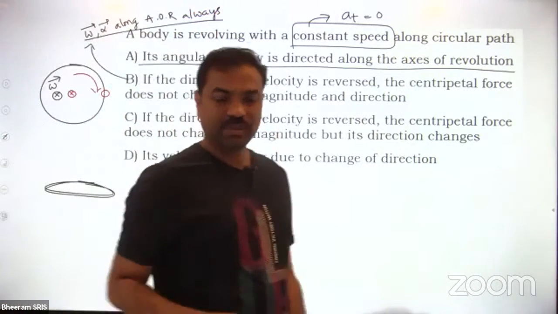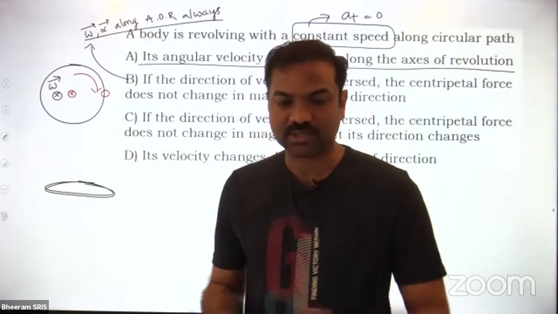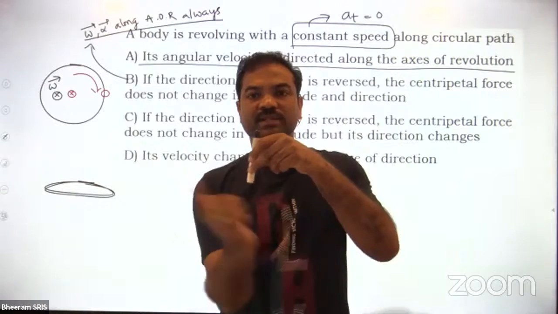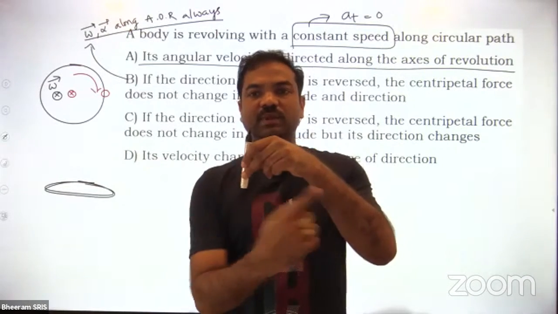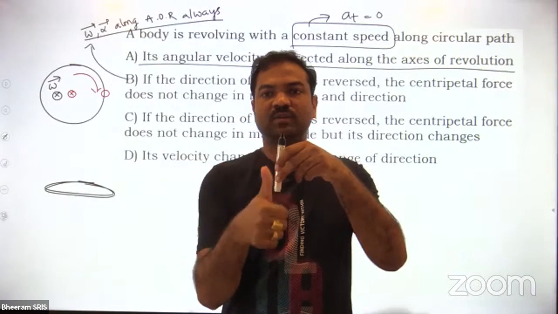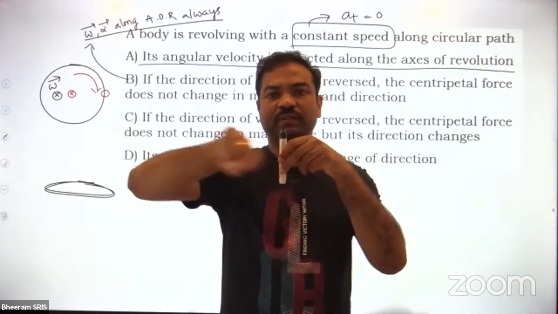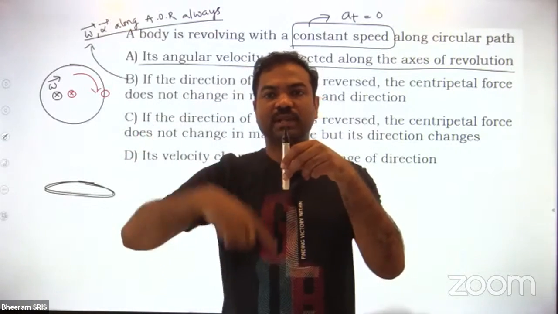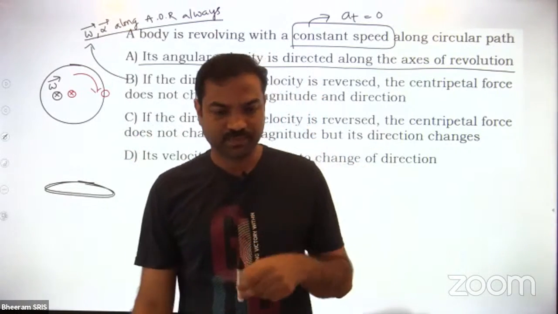Maybe upward or downward, but it is along the axis of rotation. So this is the axis, let us say the particle is revolving in this way or in this way. In any sense you can take. If you are curling in this way, omega will be upward. If it is rotating in this way, then omega will be downward. But in both cases, omega direction is along the axis of rotation.